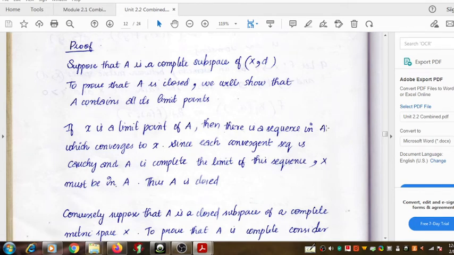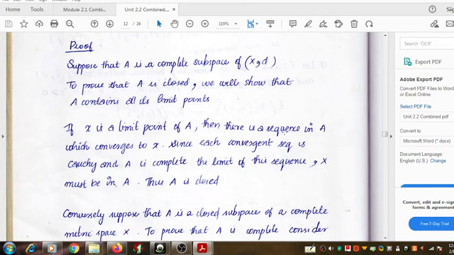But since A is a subset of the space X, the same sequence is present in X also, in the entire space. And we know that the entire space is complete.